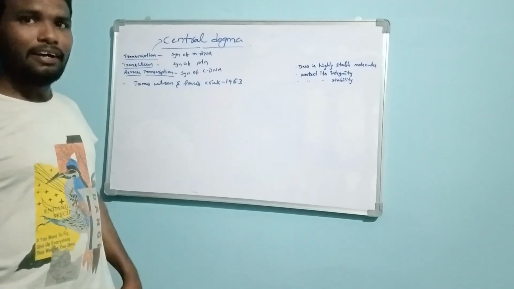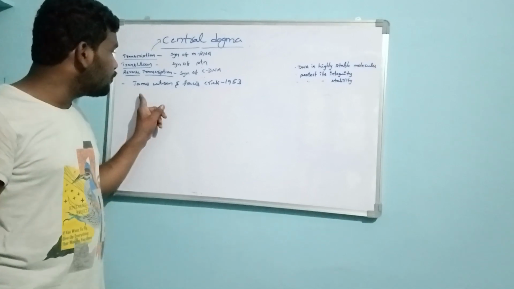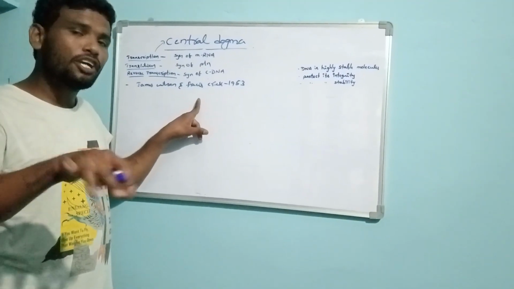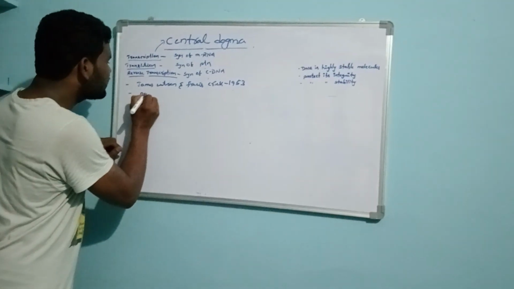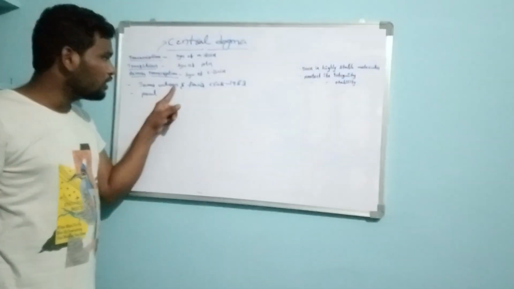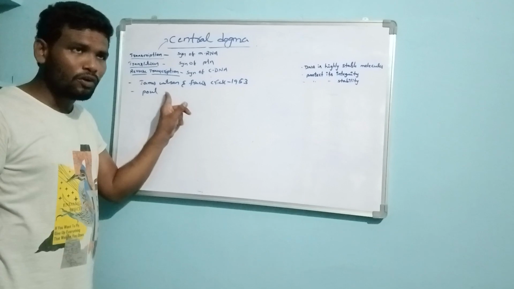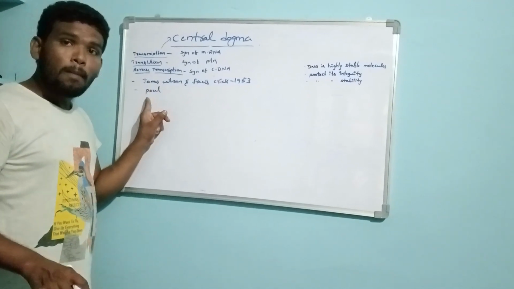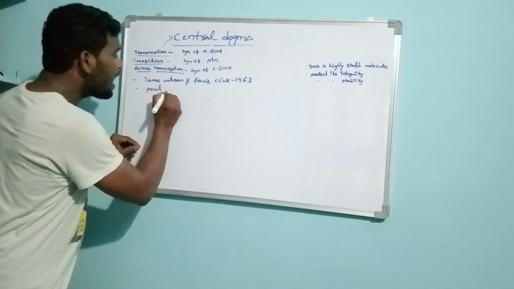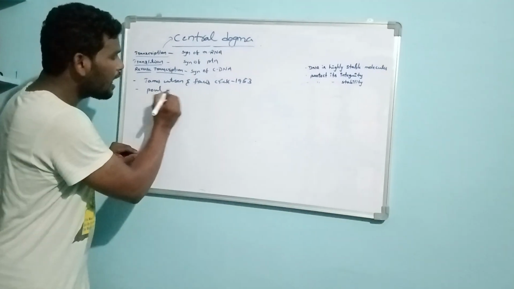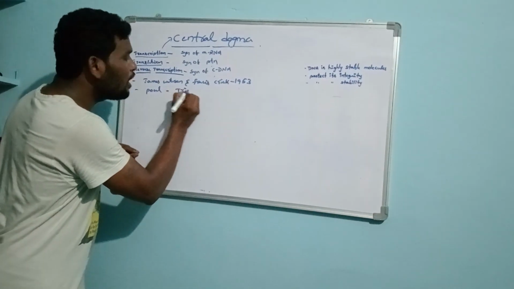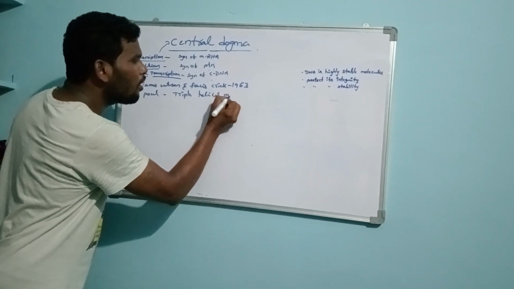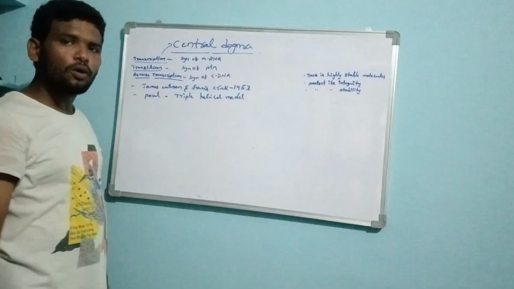Before Watson and Crick, another scientist named Paul identified a triple helical model of the DNA. Triple helical model of the DNA.